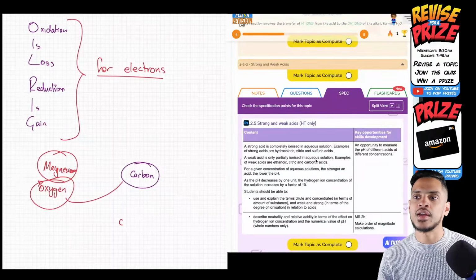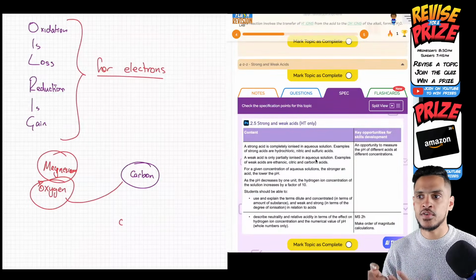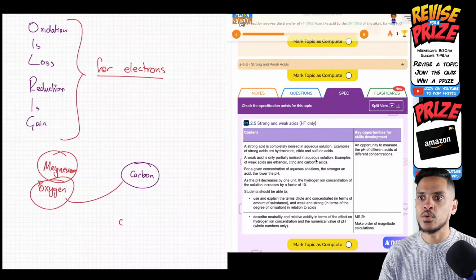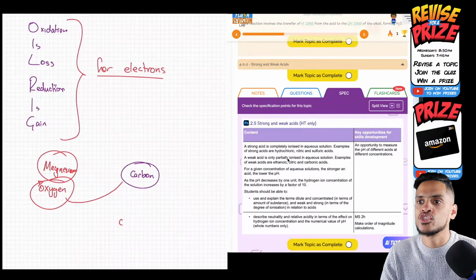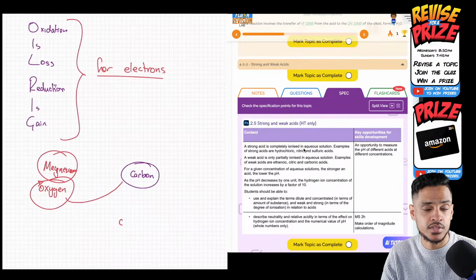So strong acids, hydrochloric, nitric acid, and sulfuric acid are all strong acids, and weak acids are ethanoic, citric, and carbonic acids. Strong acids generally have a lower pH because they're more acidic. Weak acids have a higher pH.